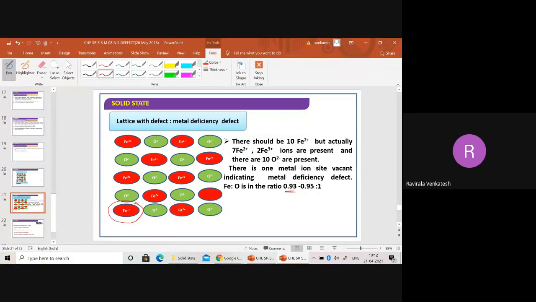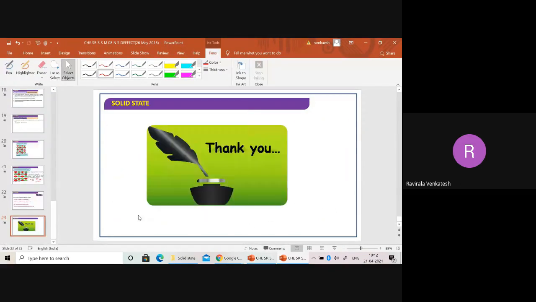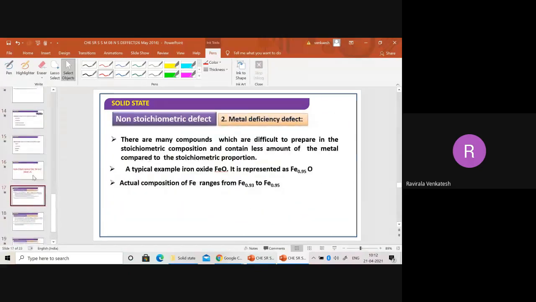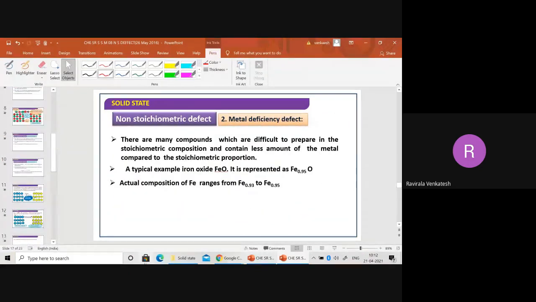That means, for example, out of 100 irons, Fe+2 is 96% and Fe+3 is only 4%. So that is the reason we take around 96, 95, like that. Yesterday we discussed all these defects. We'll see N-type, P-type also.